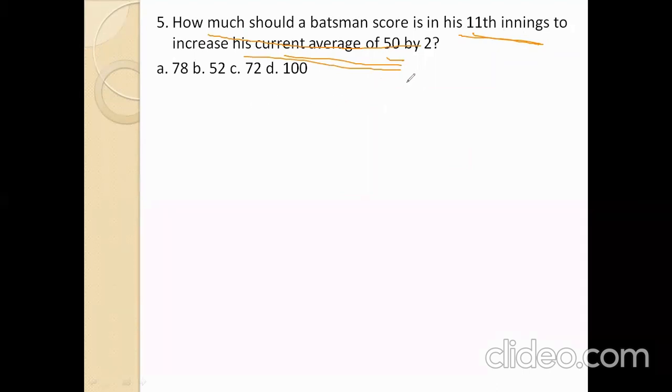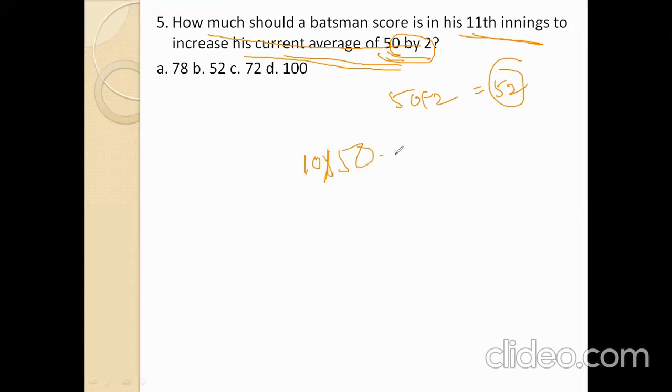Now, here 50/2 means 50 plus 2, so you need 52 as the new average. So in the 11th innings, how much should he score to get an average of 52? That means the 10 innings average is 50.